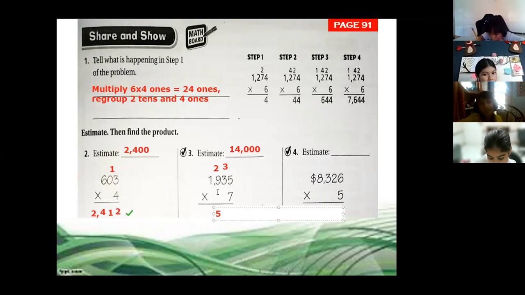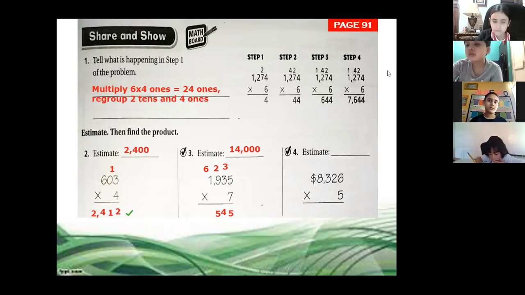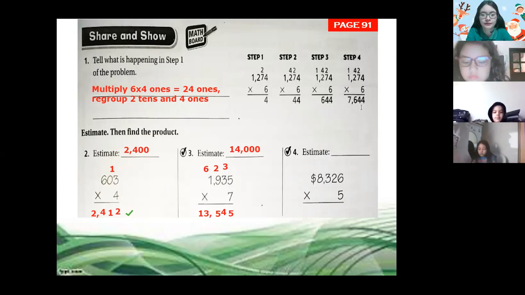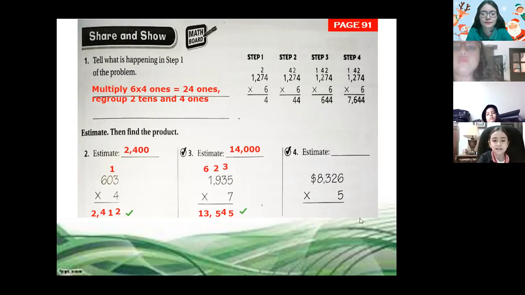So we write down 5 and we regroup number 6 because we have more digits. 7 times 1 plus 6: 7 times 1 is 7, plus 6 is 13. Fernando, that's right. So we have 13,000, the comma, 145. 13,145.